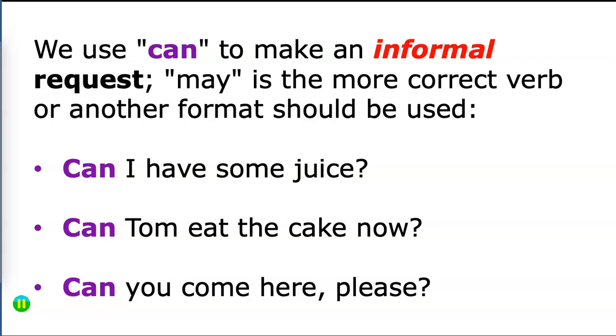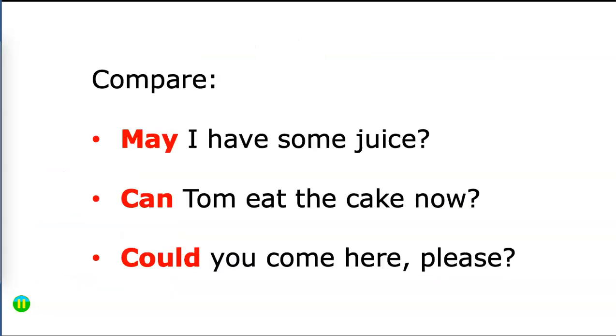We use can to make an informal request. Now, may is the more correct verb, or another format could be used. Let's look at can. Can I have some juice? Can Tom eat the cake now? Can you come here, please? All of these are informal requests. More properly, we could say, may I have some juice? Can Tom eat the cake now? Again, informal. Could you come here, please? Is another way to make a polite request.